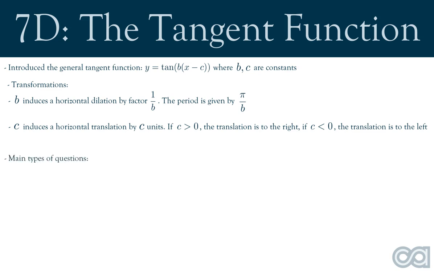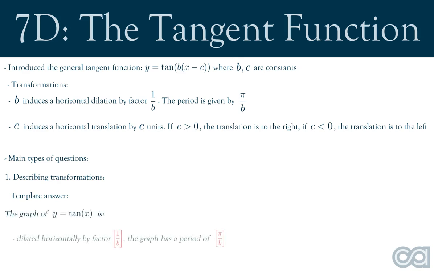We then explored the three main question types related to the tangent function. Question type 1, describing the transformations which map the graph of y equals tan of x to a transformed function of the form y equals tan of b multiplied by x take c. To answer these questions, we can make use of the following template answer. The graph of y equals tan of x is dilated horizontally by a factor of 1 over b. The graph has a period of pi over b. Translated to the left or right by c units.